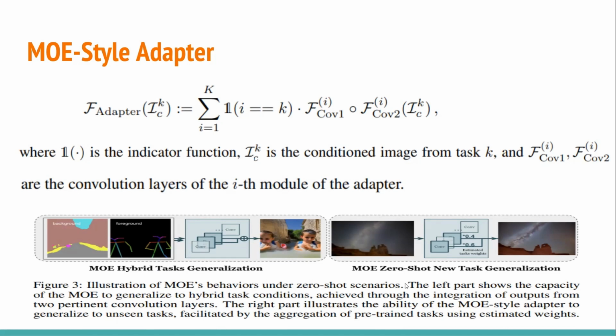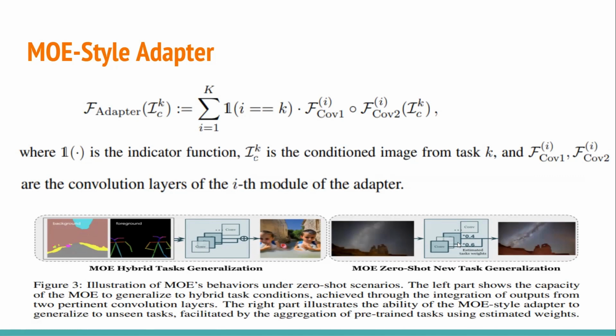When you see this image, it deals with the MOE hybrid task generalization. The hybrid task generalization is something we just saw in a demo. On the left side we have two different visual conditions as input, a segmentation map and the human skeleton. Based on this, we are giving background and foreground information. Out of this, we give a hybrid task, which is segmentation map and human skeleton to image. This goes under the MOE-style adapter in the entire UniControl model, and that gives an output of the image that the user expects.